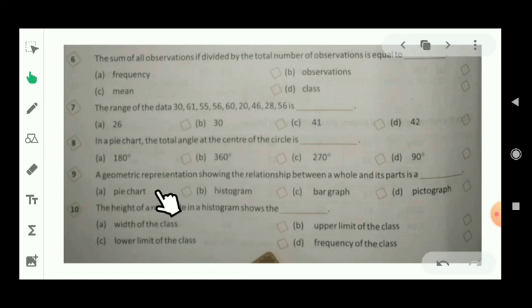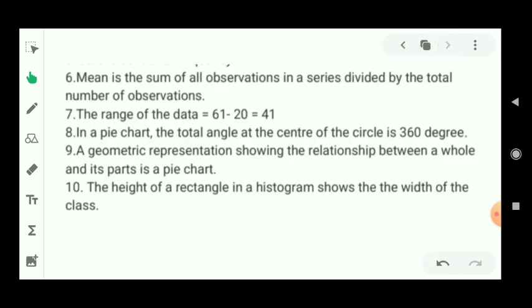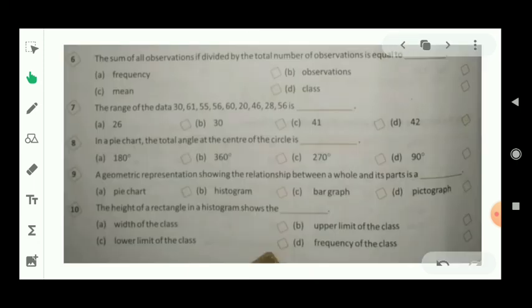Let's see question number 9. A geometric representation showing the relationship between a whole and its parts is a what? This is also a definition. That means it is a pie chart. So option number A will be right for this question. Let's see question number 10.